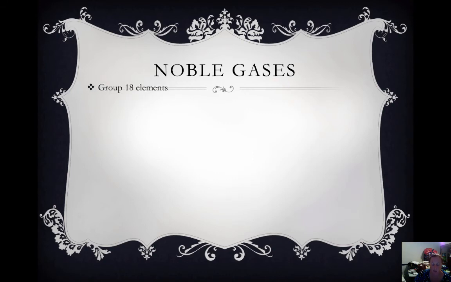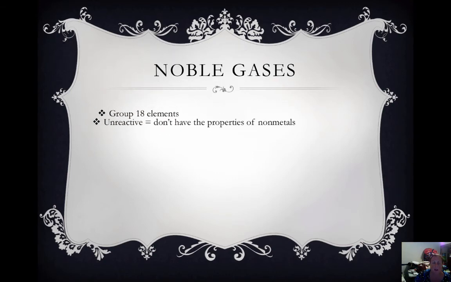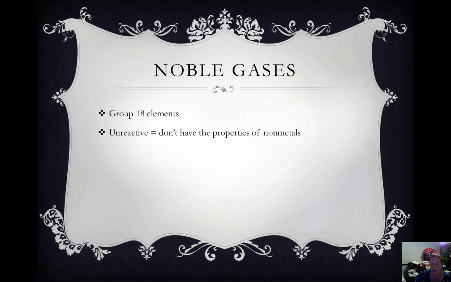Our noble gases are our group 18 elements. These are unreactive. They don't have the properties of nonmetals. They also don't react with anything. They have a full valence shell. All 8 are full in their valence shell. Helium only has 2, since it only has 1 shell, so both are full. The full 2 electrons fill its shell.